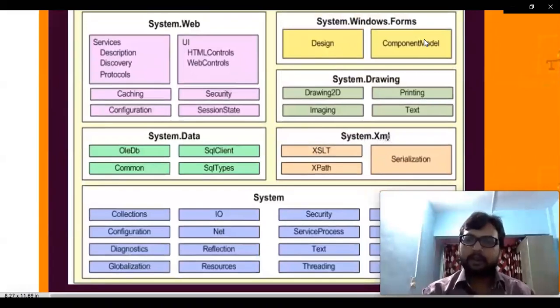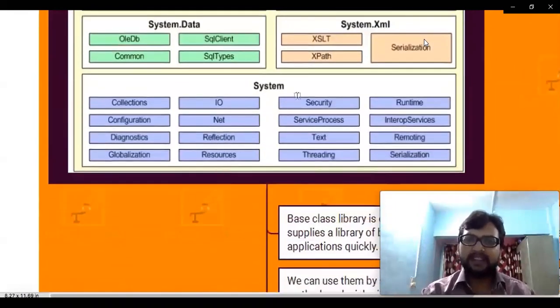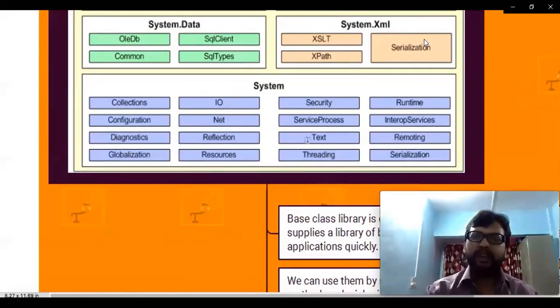Then system.xml, so यहाँ पे XML related कुछ चीजें रहेंगे. Then system.data, so if we talk about data, तो data में क्या आएगा? SQL client, SQL types, etc. And finally, we have one of the main packages here, which is called system. So system के अंदर we have a huge set of things present here. Runtime, security, remoting, serialization, threading. क्या होता है threading? We'll discuss in our future questions as well. Then collections, configuration, diagnostics, globalization. You don't need to memorize everything. Try to memorize 2-3 points from here, like input, output, net, text, or threading, or runtime, something like that.